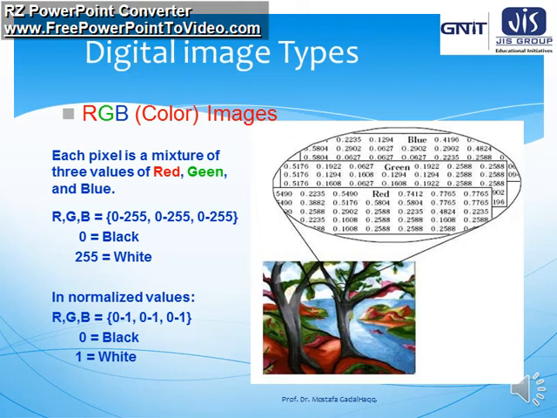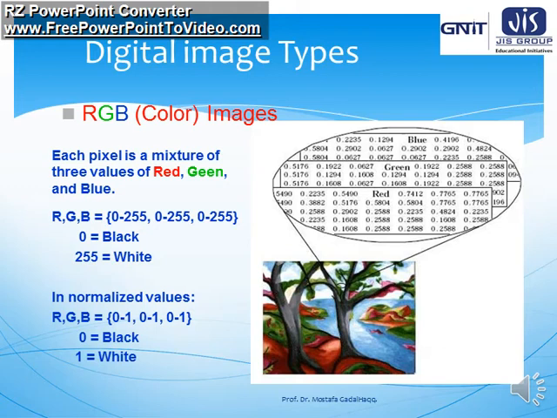Next are RGB or color images. Color images are very common and nowadays very important. R is for red, G is for green and B is for blue. RGB is the color model by which we can represent each pixel as a mixture of three values of red, green and blue. If you consider only the red component, only the green component and only the blue component, they will look like three different grayscale images.